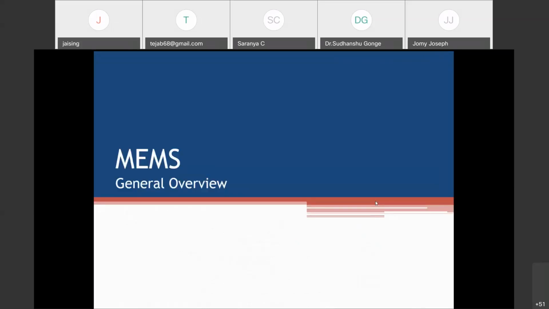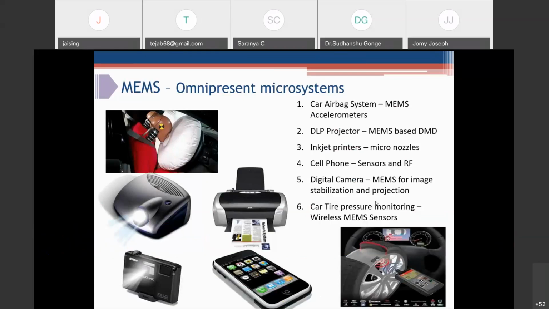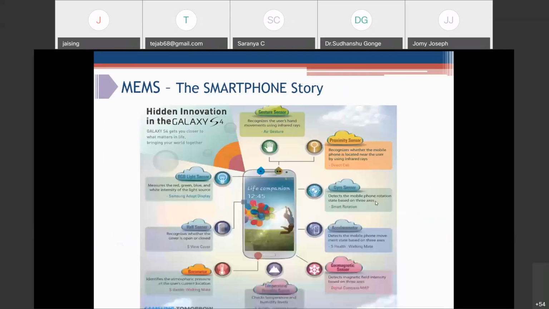Taking a cue from this example, I just want to highlight how MEMS is useful in our life. MEMS is not just lab on chip kind of devices. MEMS is present in almost all applications. I can say it is an omnipresent microsystem now. You have MEMS in car airbag systems, DLP projectors, inkjet printers, cell phones. You have a bunch of MEMS sensors and so many other applications you can think about.